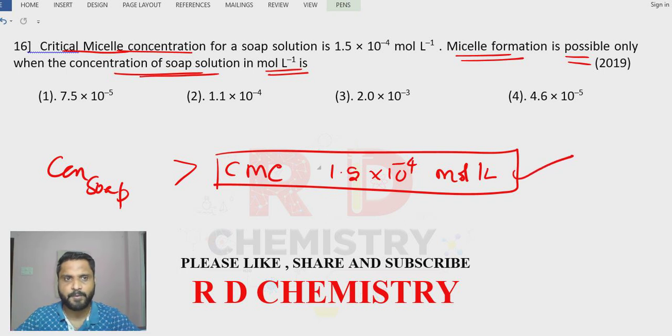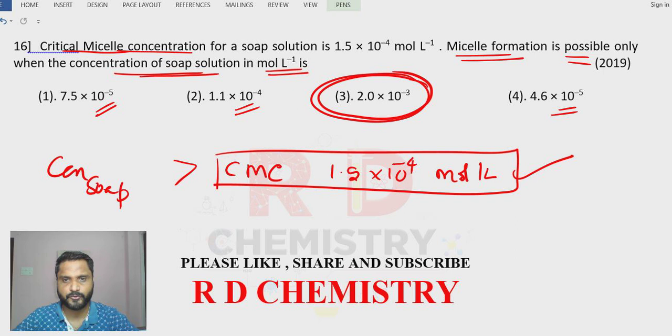So among the available options, the answer is option number 3. This number is more than that of the CMC, and the rest of the numbers are less than that, because 10^-5 means lower values, and 10^-4 is also lower. Clear? So therefore, the answer is option number 3.